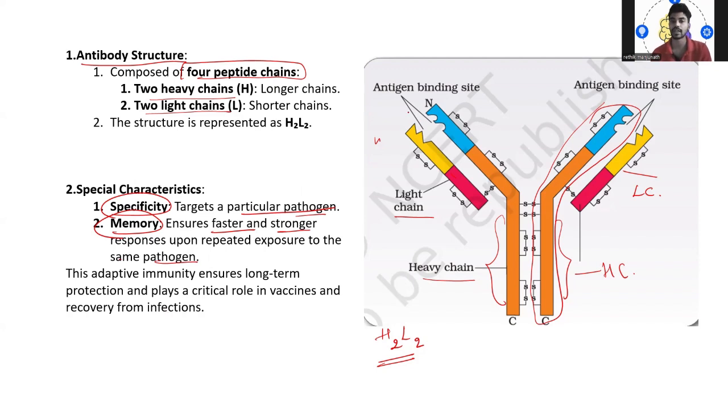So here you can see we have antigen binding sites, at two places. So there they go and bind to the specific pathogen and they are going to cleave that pathogen cell wall. Okay, this adaptive immunity ensures long-term protection and plays a crucial role in vaccine production and recovery from the infection.